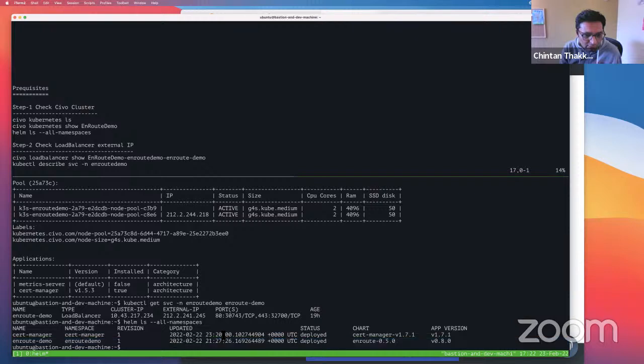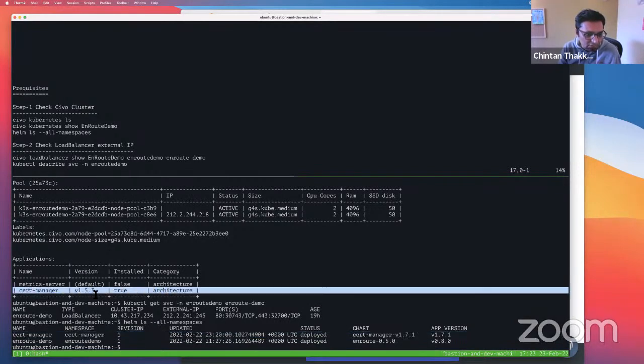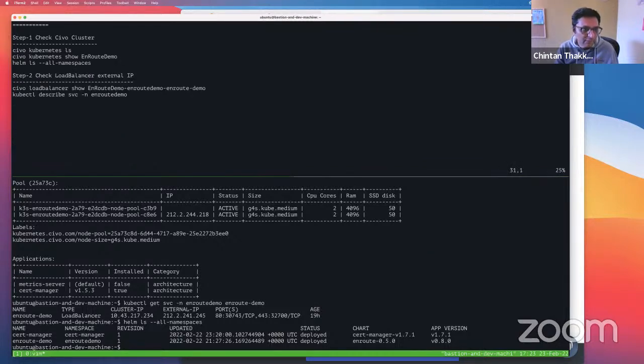And you also have the cert manager running. We saw that cert manager got installed right on the platform. So again, super convenient, really helps. You don't have to deal with a bunch of installation things with it. Here we'll walk through some of that stuff, and then I'll show you different filters.